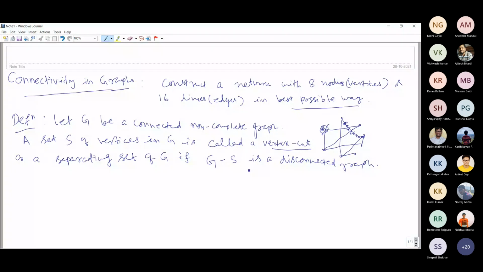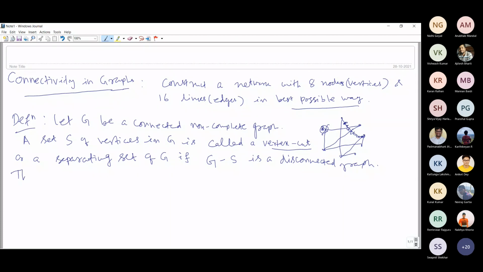If we remove the vertices in S, after removal of vertices in S, the remaining graph will be a disconnected graph. So this will be called a vertex cut. Well, the connectivity of a graph, vertex connectivity or simply connectivity, will be considered as the minimum size of a vertex cut in G.